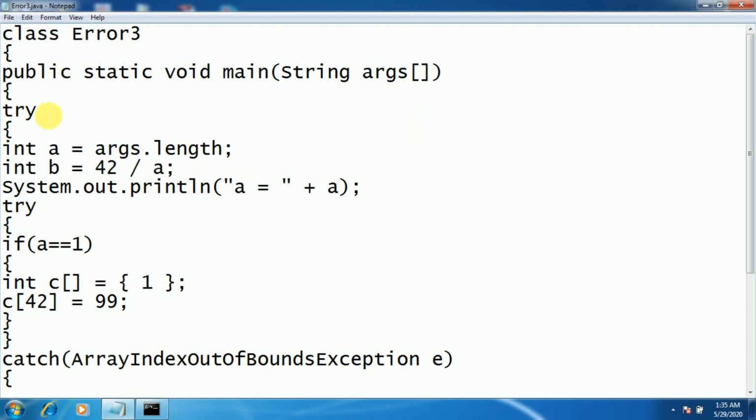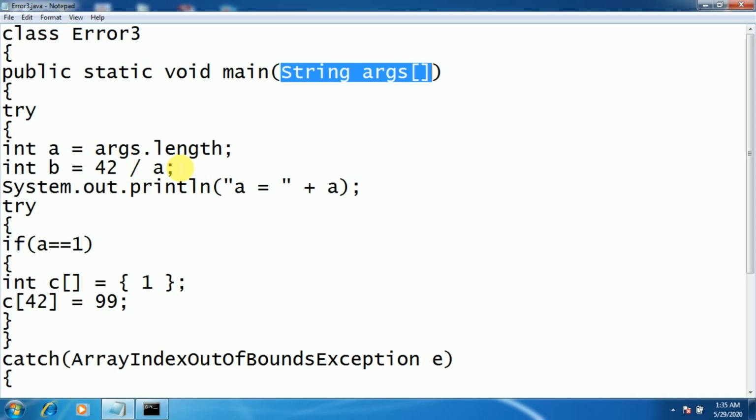Now if you see here, we have written a first try and we have counted the number of arguments which are passed during the execution. Those arguments will be stored in this array, and length will give you the number of arguments passed. If the number of arguments passed is 0, then the value of a will be 0. The very next statement is int b is equal to 42 divided by a. The value of a is 0, so 42 divided by 0.